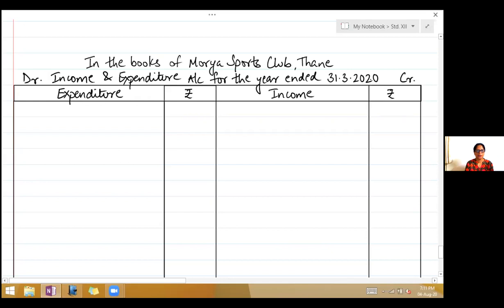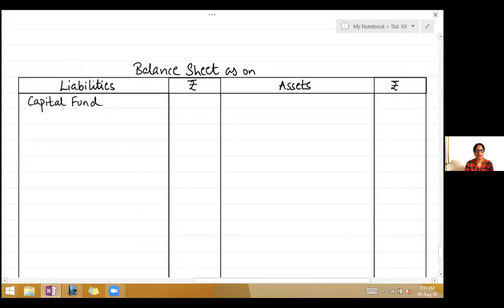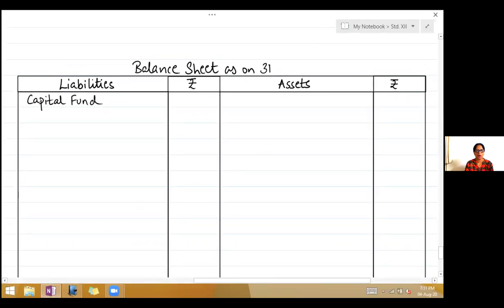Indicate debit, credit, write expenditure, income, and in the second half of the page you can draw the balance sheet. Write balance sheet as on 31st March 2020. Liabilities, assets, and below liabilities first is capital fund. Children, this problem is a little difficult, so you need to read the problem very well. If you don't understand, read it twice.